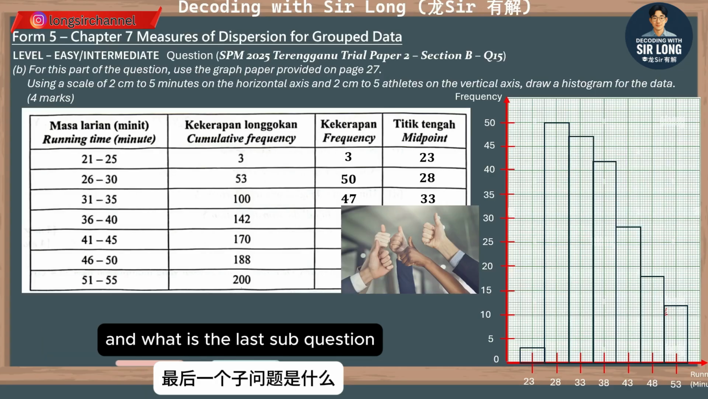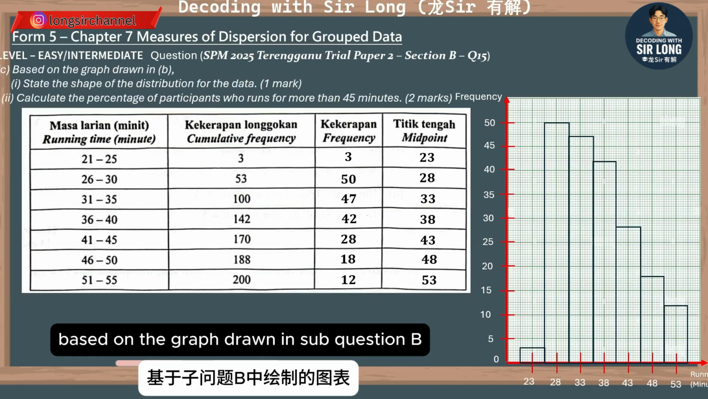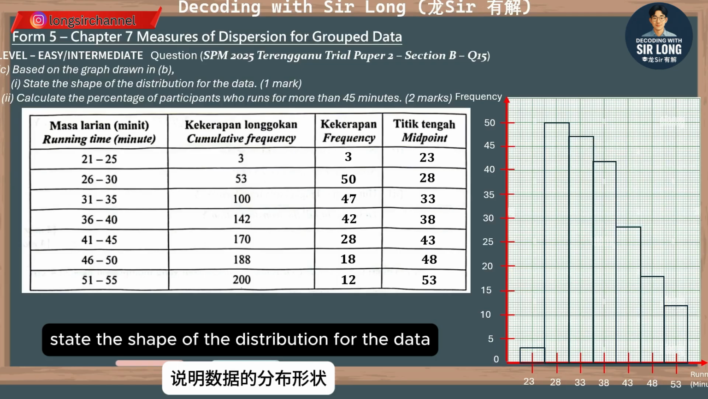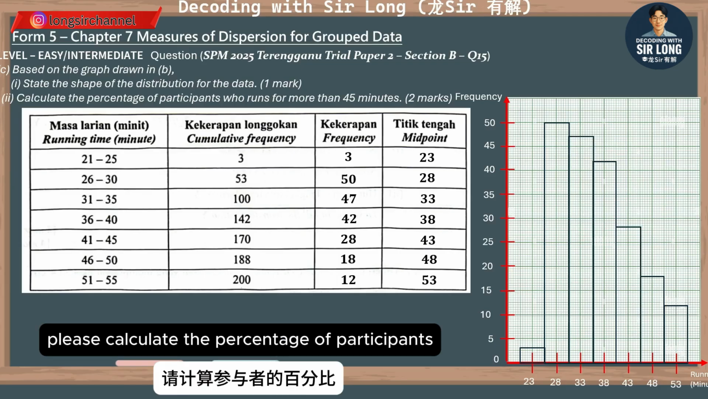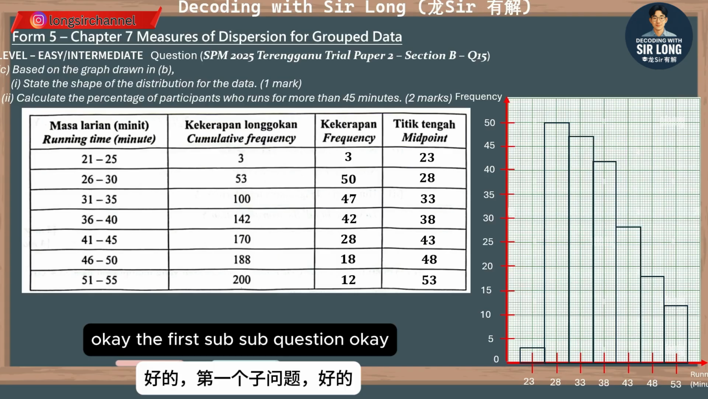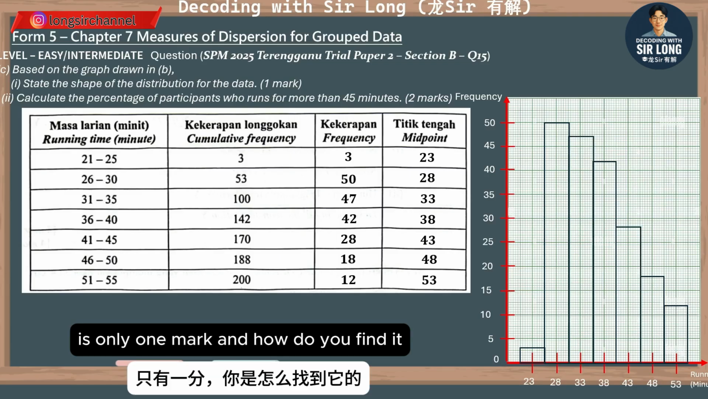And what is the last sub question? Based on the graph drawn in sub-question B, state the shape of the distribution for the data. And also, please calculate the percentage of participants who run for more than 45 minutes. The first sub-question is only 1 mark. And how do you find it?